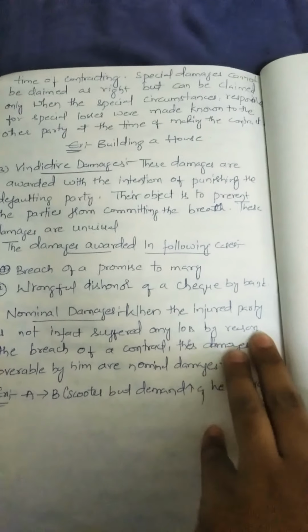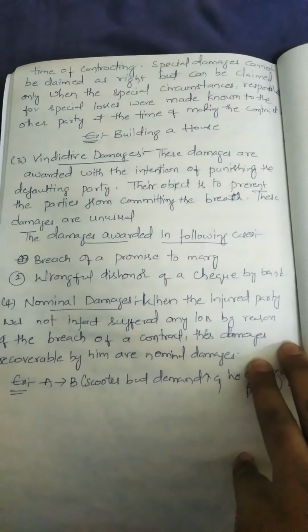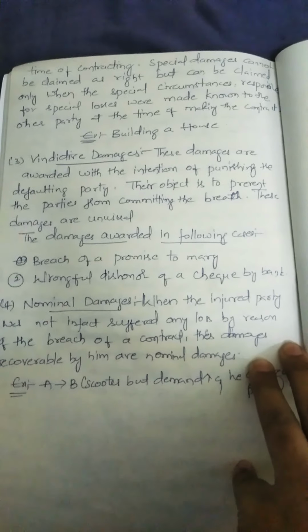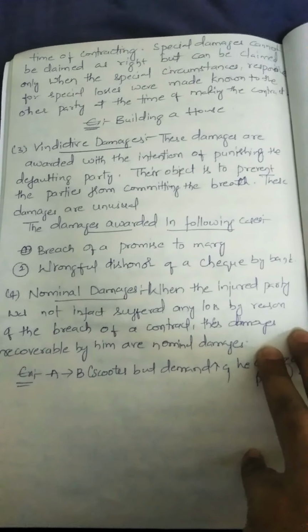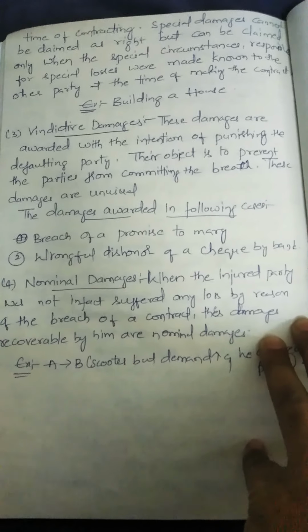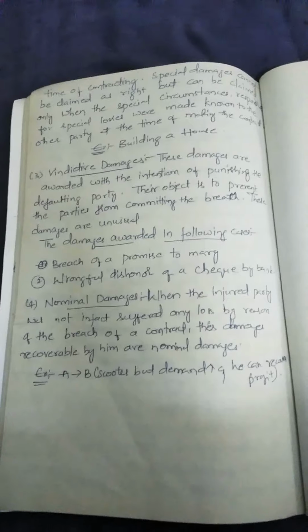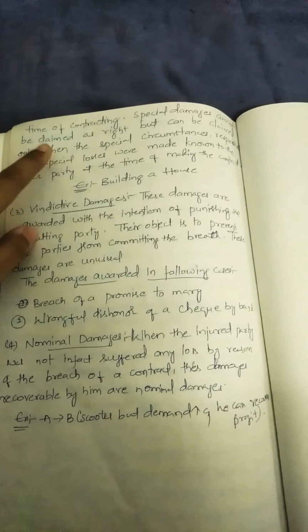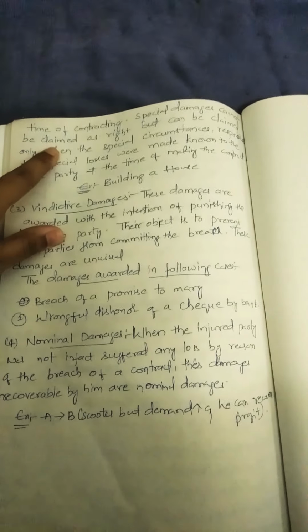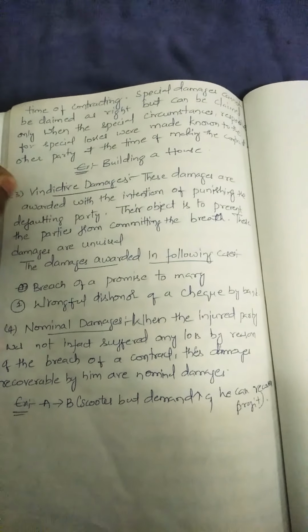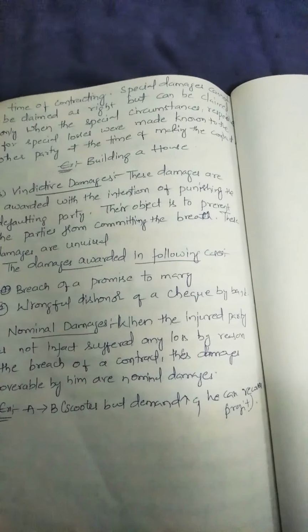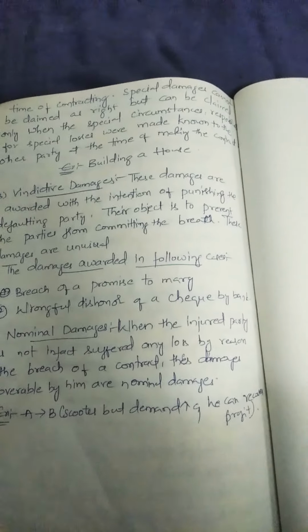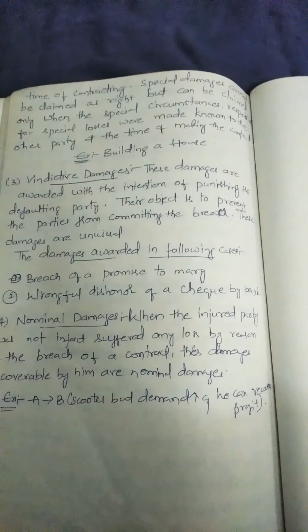Special damages cannot be claimed as a right, but can be claimed only when the special circumstances occurred, and the circumstances responsible for the special losses were made known to the parties at the time of making the contract. Remember these points. These special damages cannot be claimed as a right, but when special circumstances occur and a special loss has occurred, only then will these special damages be allowed.